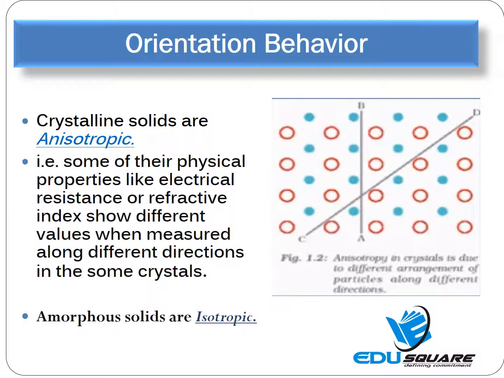Some of their physical properties, like electrical resistance or refractive index, show different values when measured along different directions in some crystals. It may be noted that crystalline solids are anisotropic because, in making measurements in different directions, the particles which fall on the way are not the same. Like, as shown, moving from A to B, the particles are not the same as while moving from C to D. Amorphous solids, on the other hand, are isotropic and their properties remain the same.